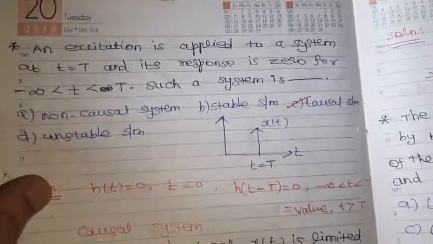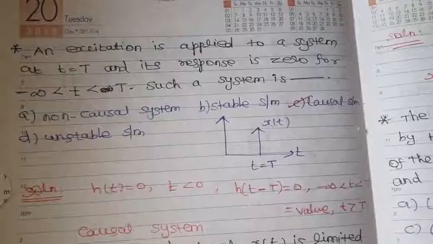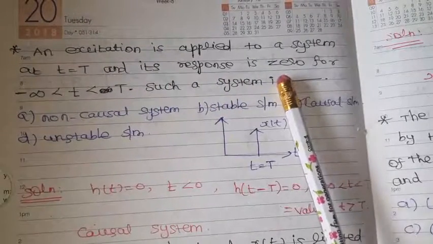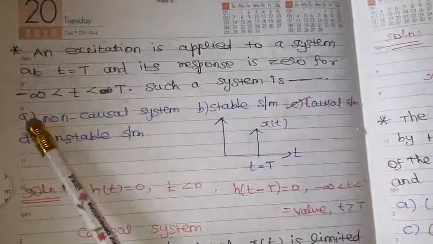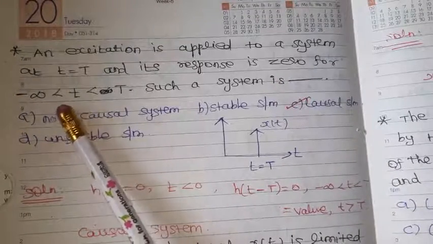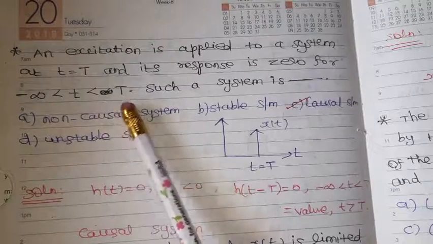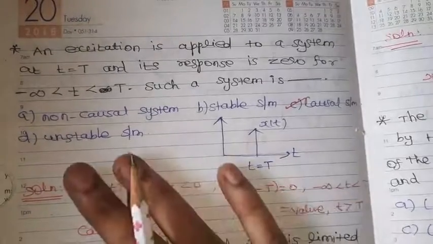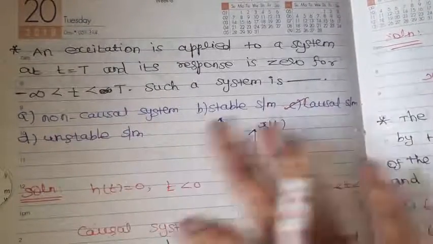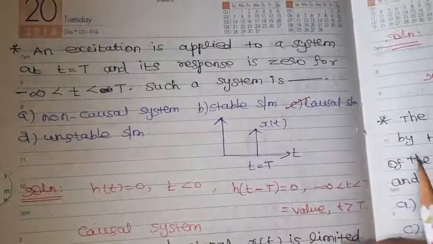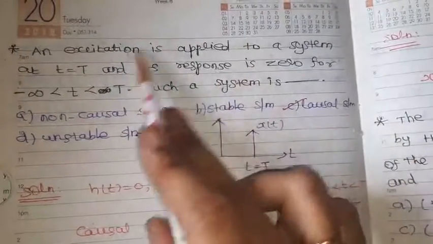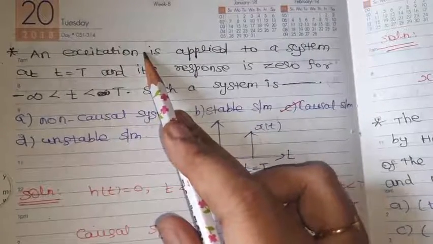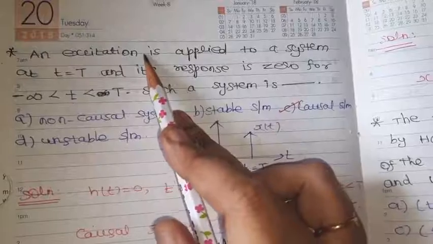We will move on to the next one. An excitation is applied to a system at t equal to T and its response is 0 for minus infinity to t less than T. Such a system is... So what is given? We need to find out whether it is a causal, non-causal, stable or unstable system from the given statement. Excitation is nothing but input, and response is nothing but output. These are the keywords.